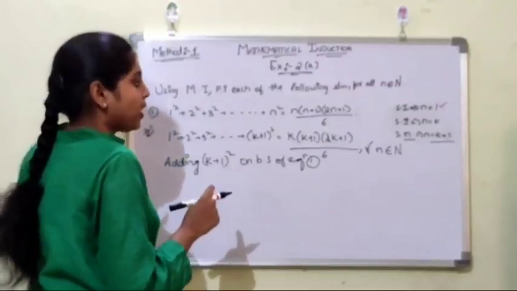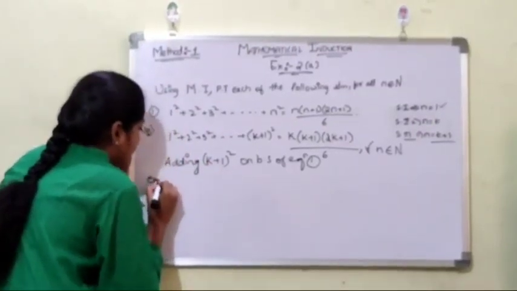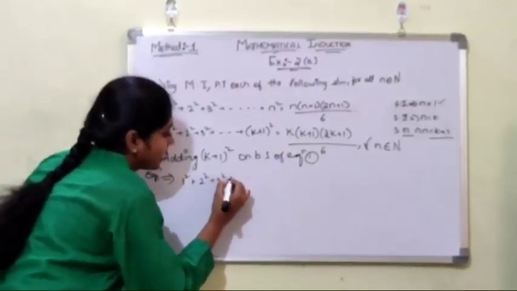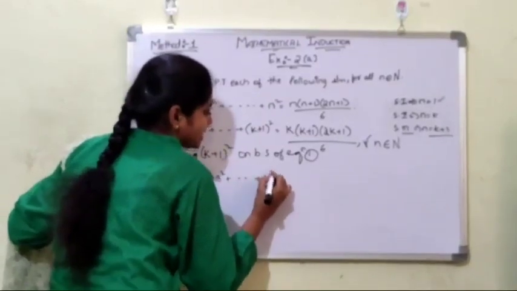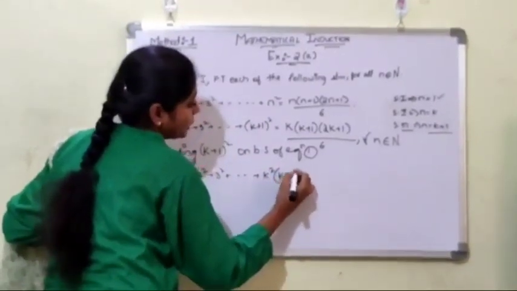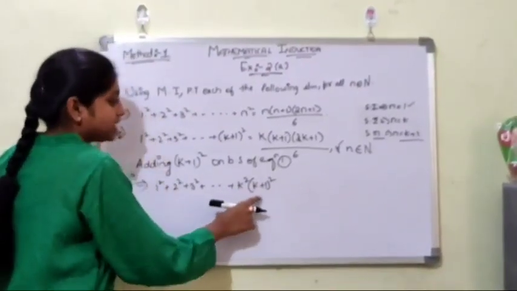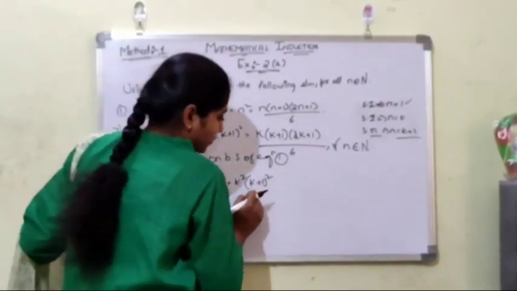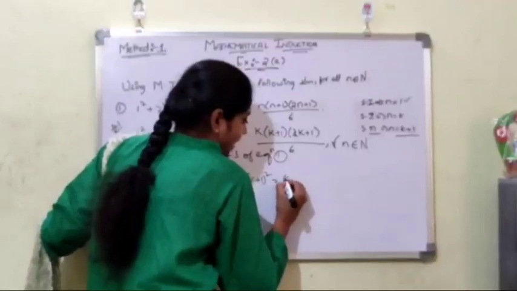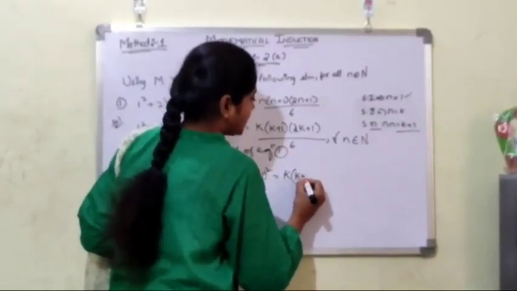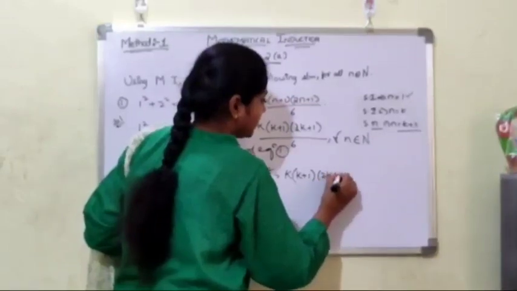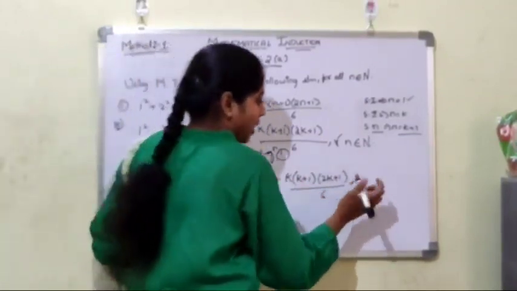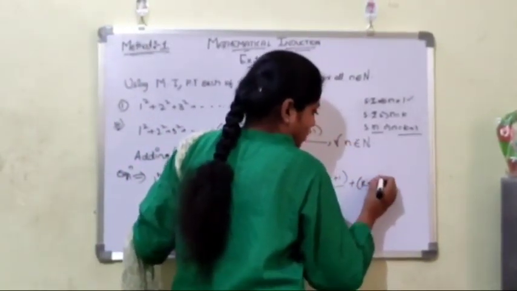That is, equation 1 implies 1 square plus 2 square plus 3 square plus so on k square plus k plus 1 whole square is equals to k into k plus 1 into 2k plus 1 by 6, and we have to add the term k plus 1 whole square here.